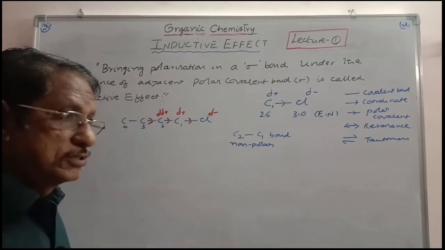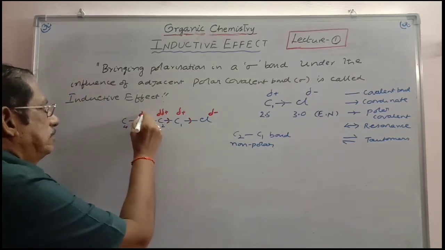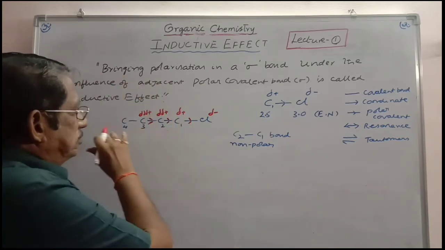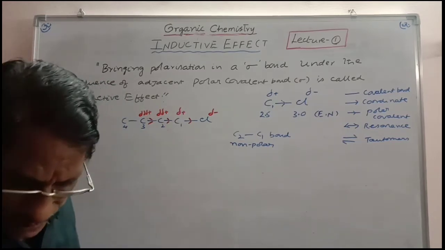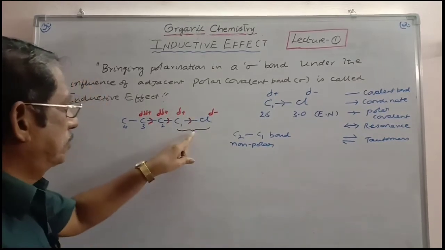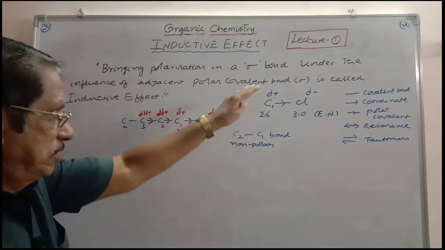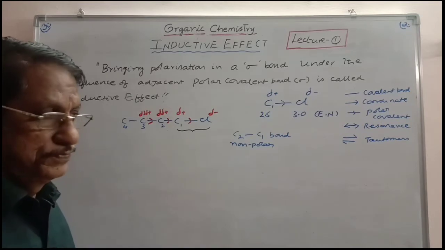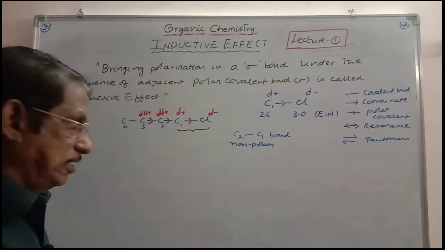As a result, C3 is also made slightly electron deficient. So C3 once again gets a partial positive charge with smaller magnitude. This is the way you have to represent it. This is the polar covalent bond, and this polar covalent bond is inducing polarity in the adjacent sigma bonds. That is what we call inductive effect. And so now the definition can be written in another way. If you take this as a whole, based on this you can write the definition from another angle. What is it?